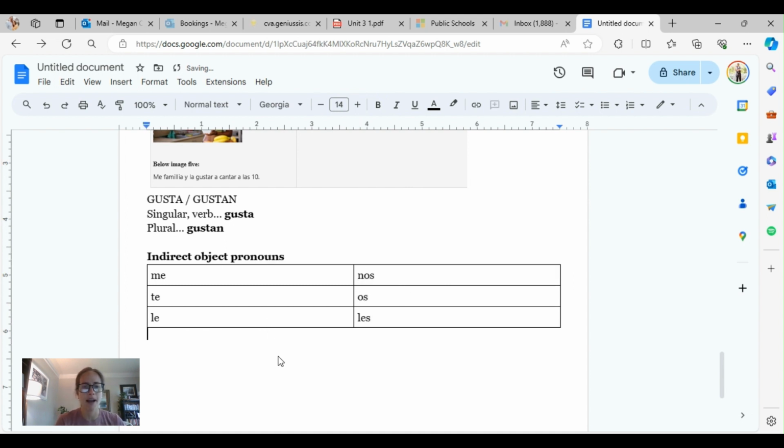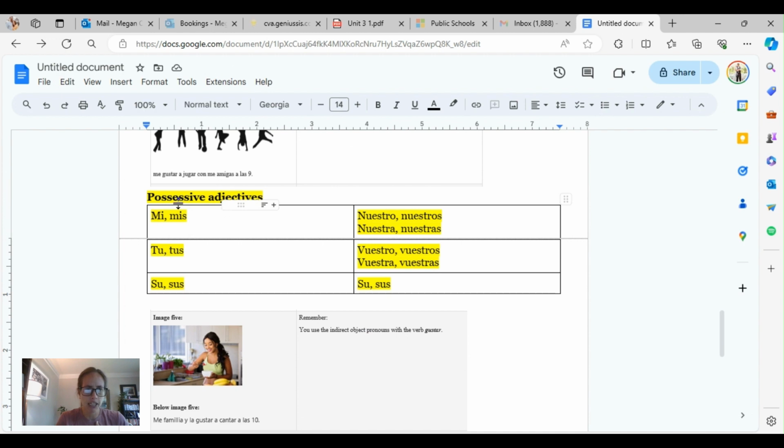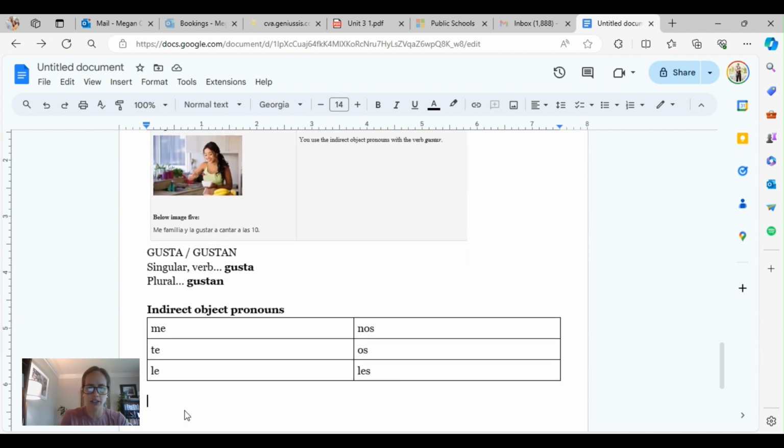Now, here's the thing. If you're saying my family likes it, first of all, you used mi familia. Remember, we're trying to say my family. So go back to your possessive adjectives. Would it be mi or would it be mis? I'm going to let you figure that out. So my family, okay, that'd be familia, and le.